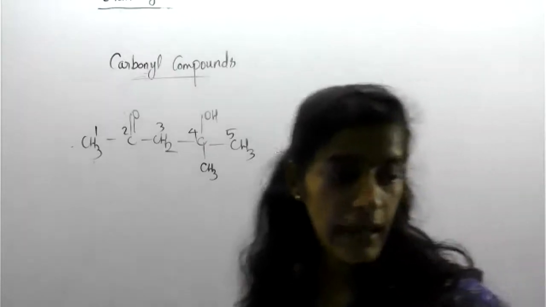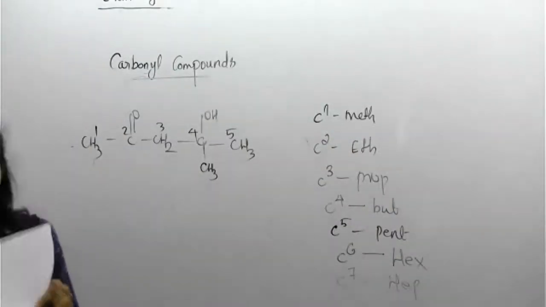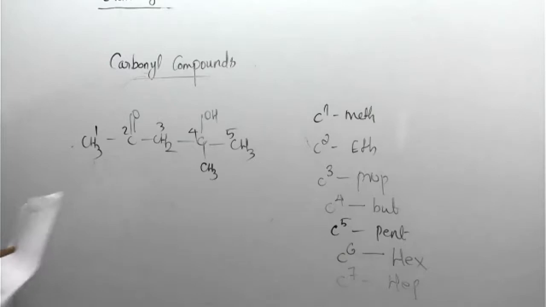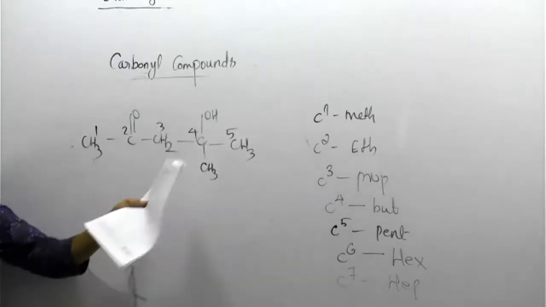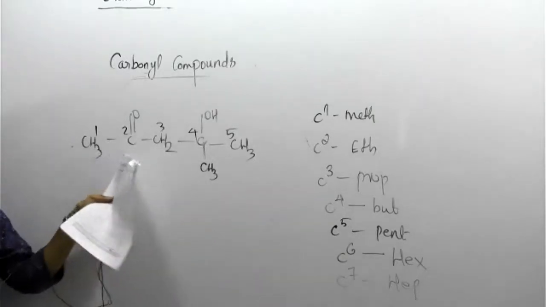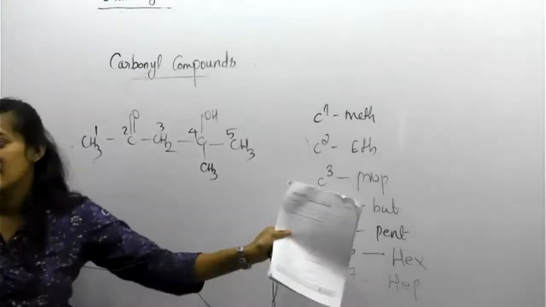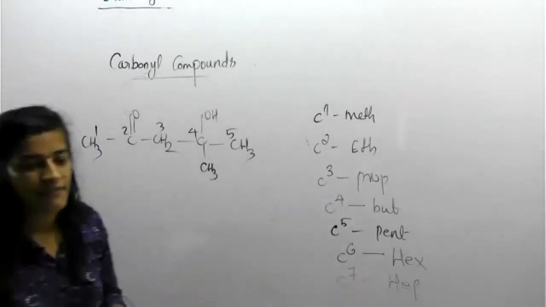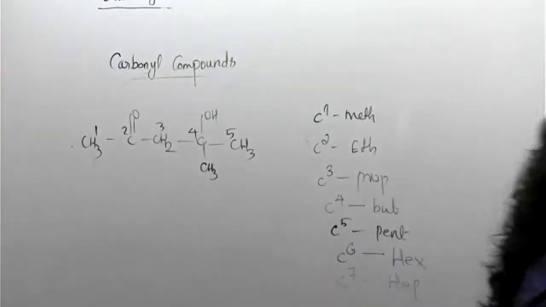This naming should be a complete address. Where is the OH position? Where is the methyl position? Where is the ketone position? What about the parent name, the root name? Everything you need to specify. Otherwise, it's not good. Okay.